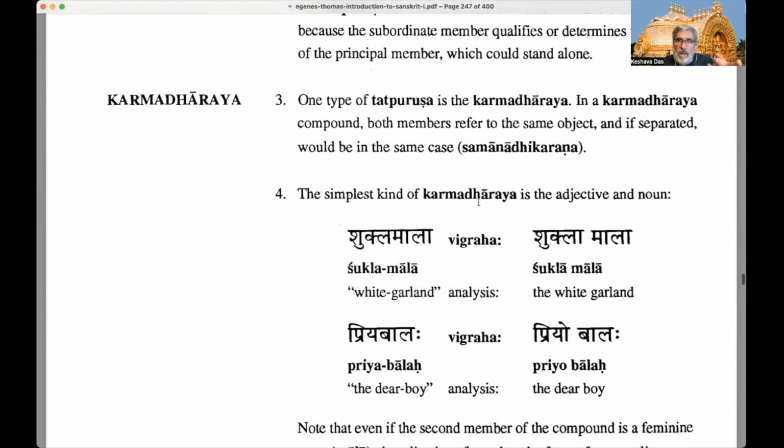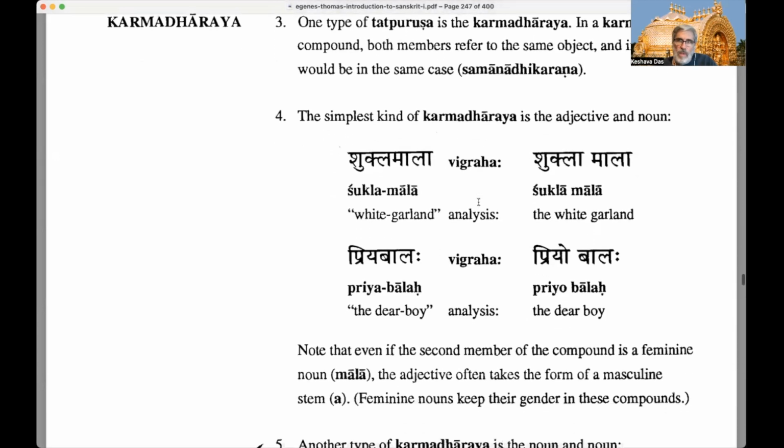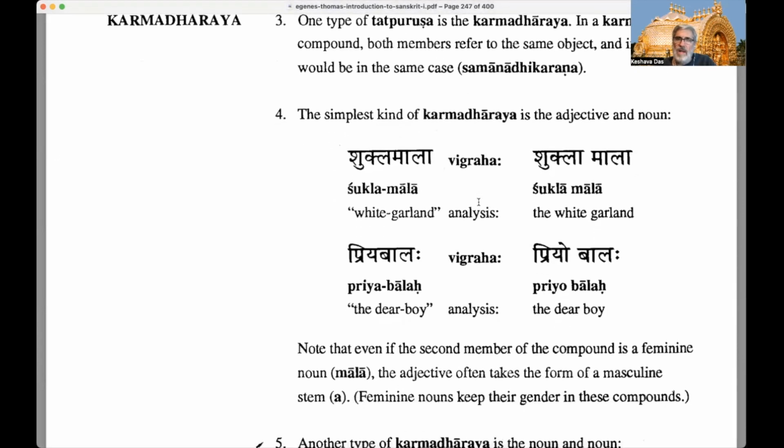A Karmadharaya is a kind of one of those where if we broke the compound apart into two words, they would both have the same ending. So the simplest kind of Karmadharaya is basically like an adjective and a noun in English. Just think of beautiful Rama. Beautiful Rama can be put together and made into a Karmadharaya compound in Sanskrit.